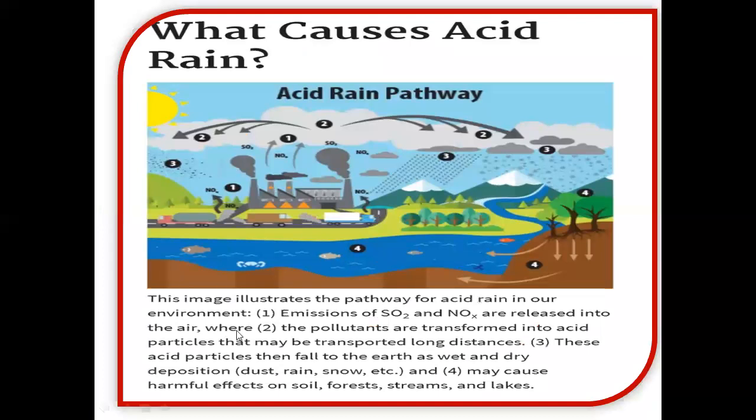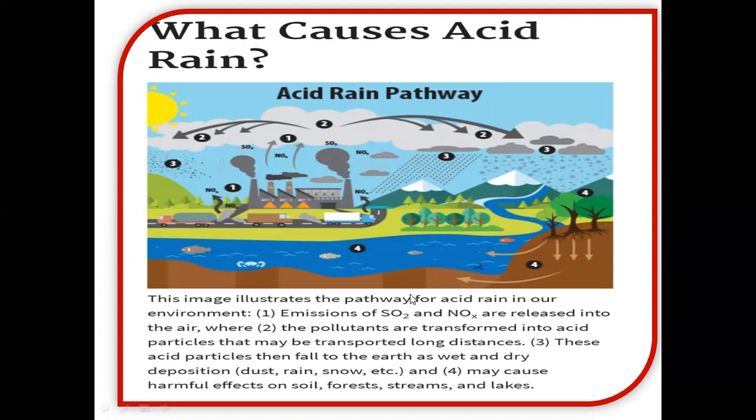What causes acid rain? You can see oxides of sulfur and nitrogen, sulfur dioxide and nitrogen dioxide. During thunderstorms, they react with the rainwater and produce acids, and those acids cause acidic rain.